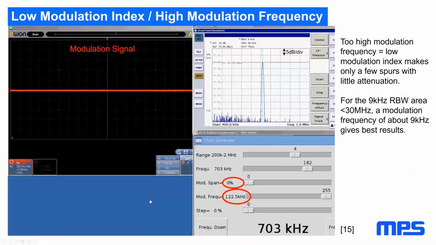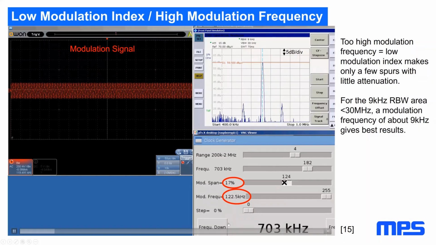We can actually make an experiment on it. Here I have a modulation signal which I can move around, and here I have the carrier. The resolution bandwidth is 9 kilohertz, and now I increase the modulation span to 20%, and I start with a very high modulation frequency of 122 kilohertz.